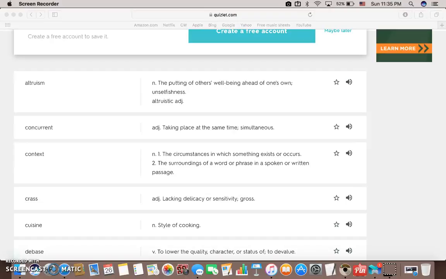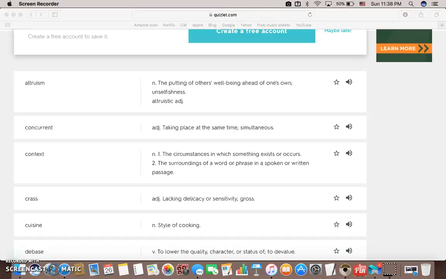The next word is concurrent. Concurrent means simultaneous, so taking place at the same time. For example, a group of well-choreographed dancers perform their moves concurrently. And something that is not concurrent would be the Winter and Summer Olympics, since they happen during different seasons and 2 years apart.